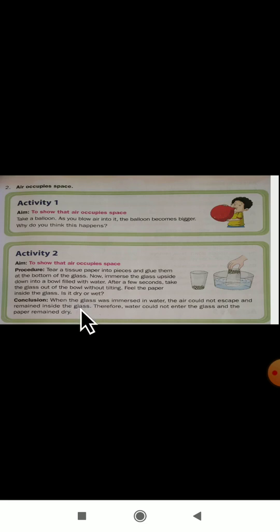See, when the glass was immersed in water, the air could not escape and remained inside the glass. You can observe here, water could not enter the glass and the paper remained dry. Only air occupied the space here, and water couldn't come in. So this tissue paper is dry. It is also one of the activities to show that air occupies space.